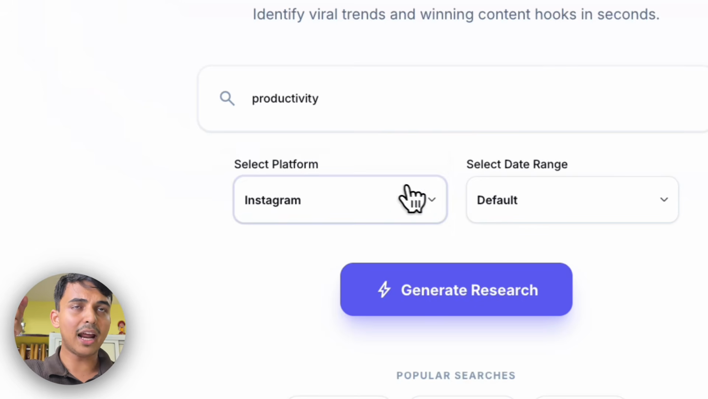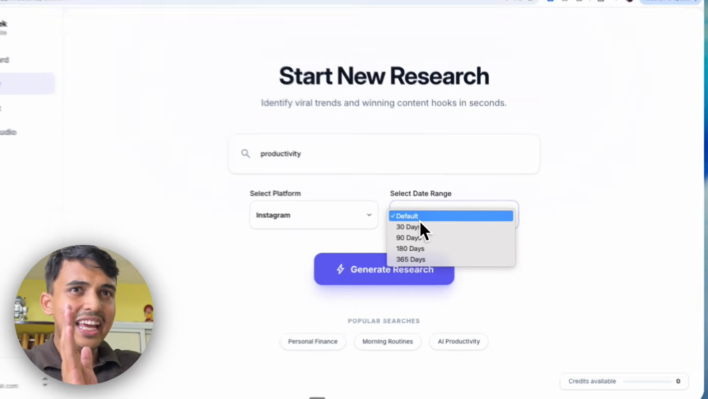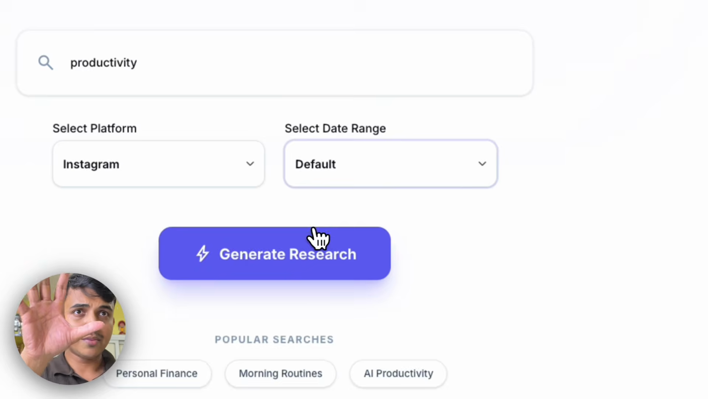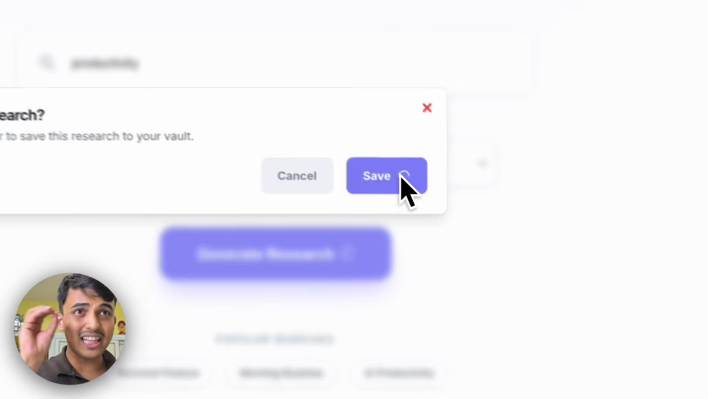So let's say I want to do Instagram. Or do you want to do the last 30 days, 90 days, 180 days, 365 days? Let's say I do default. Generate research, boom. That's how it's going to work.